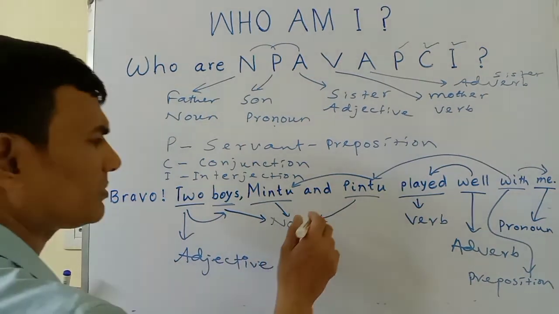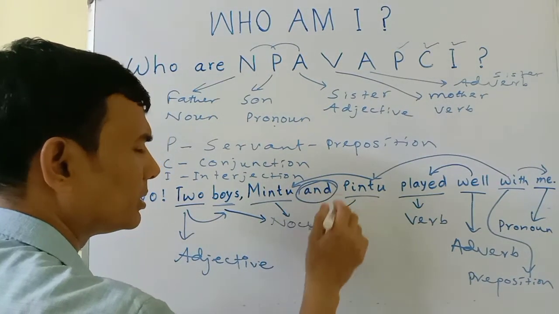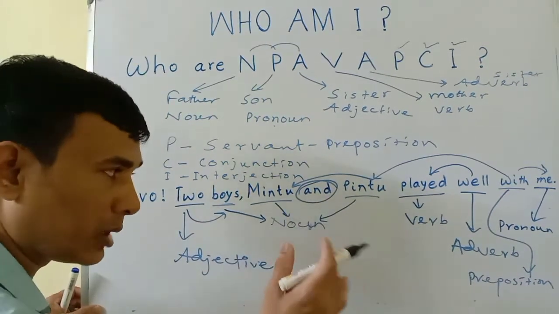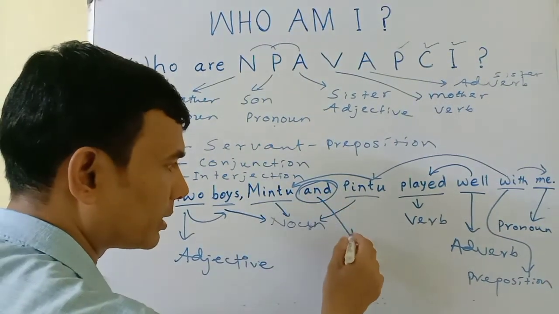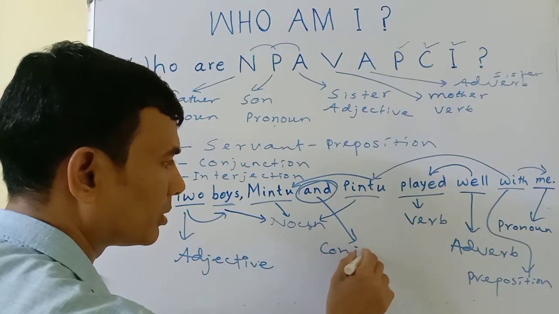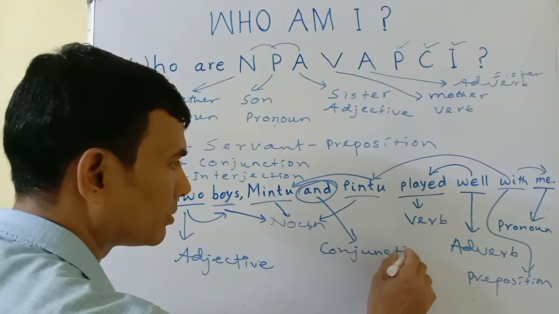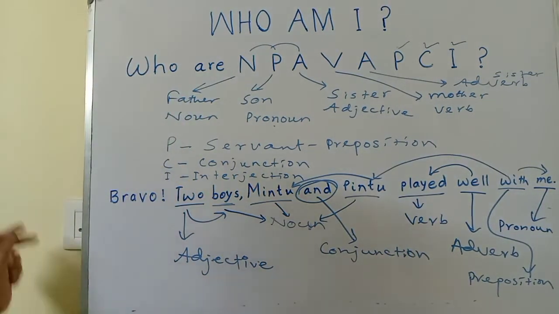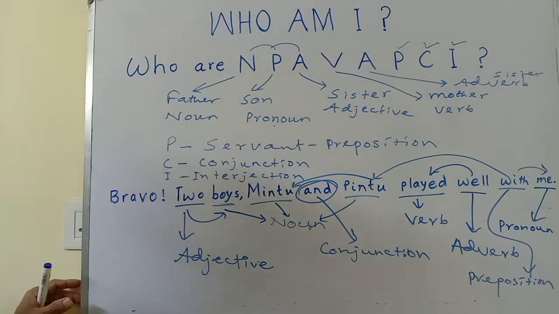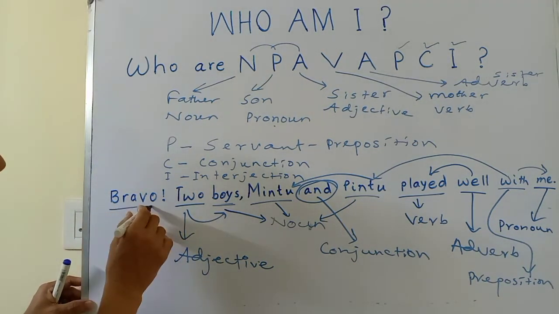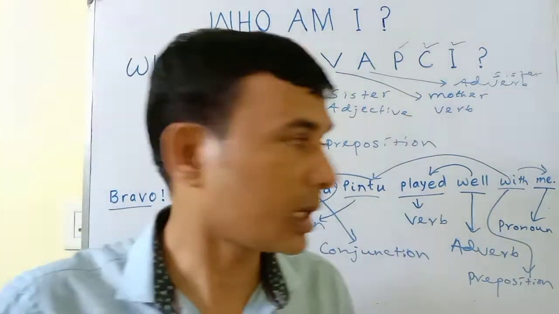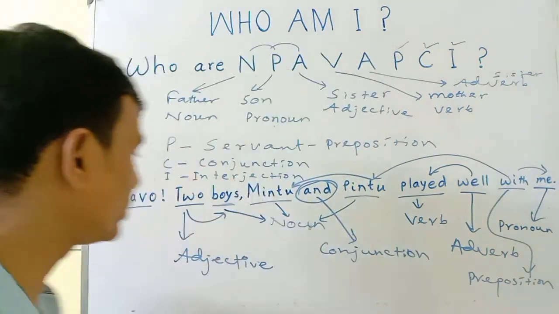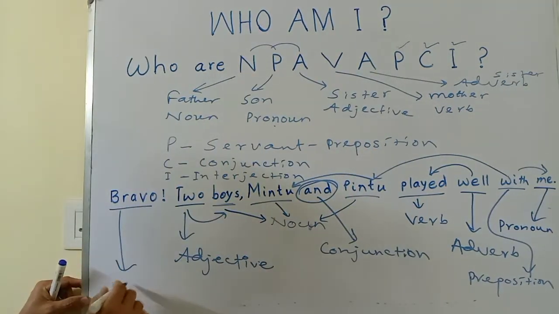After this, there is another word, conjunction. And it is only joining Mintu and Pintu. That is, two nouns are joined. So I have to write here conjunction. Okay, conjunction. After this, there is another word we have come to know. The word is bravo. I am expressing my joy, bravo. So it is only interjection.